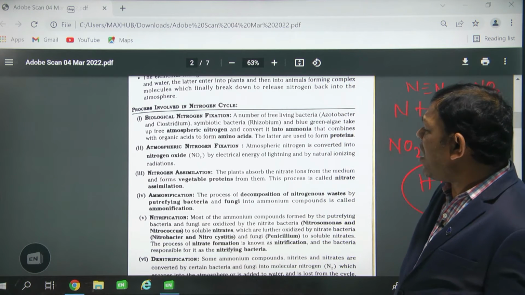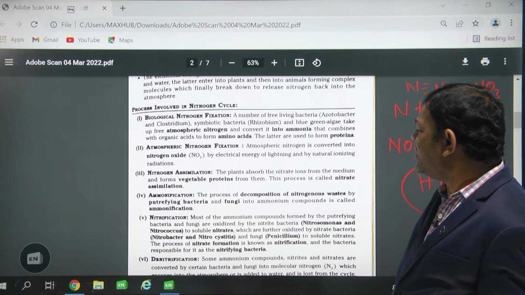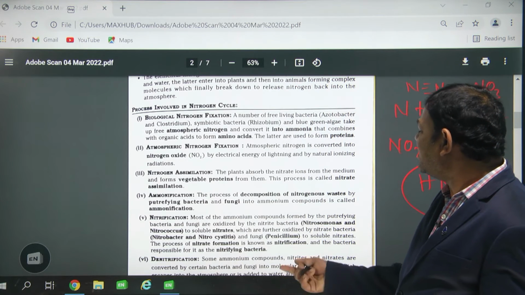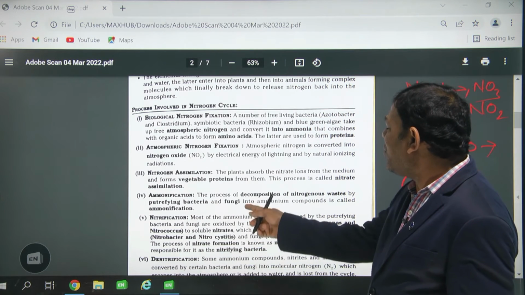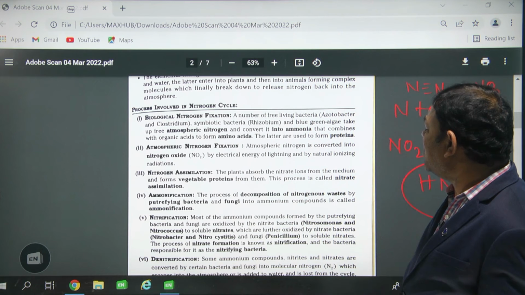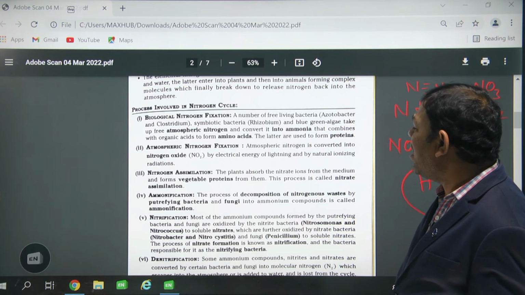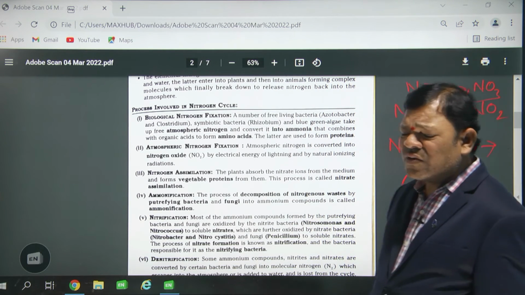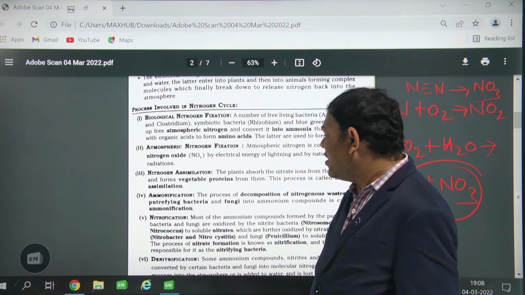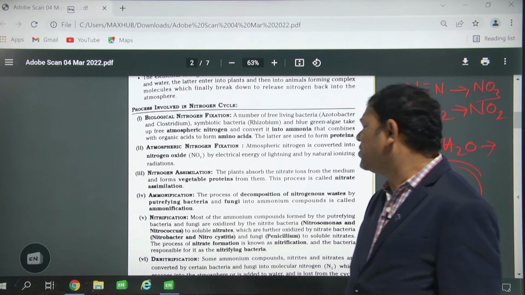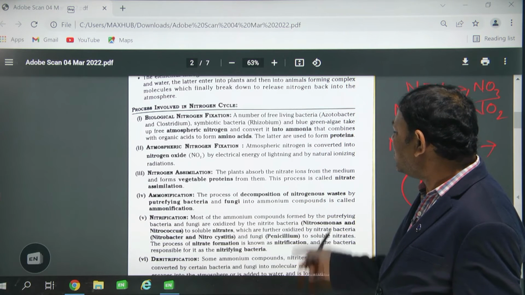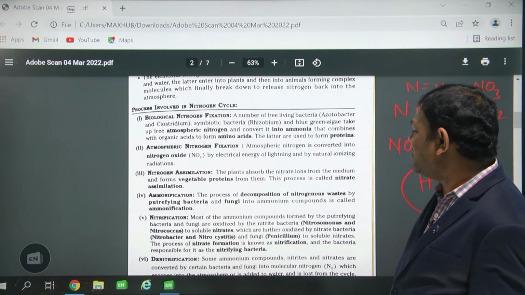Okay. Next, ammonification. What is the meaning of ammonification? Ammonification means the process of decomposition of nitrogenous waste by putrefying bacteria and fungi into ammonia. What is the waste material? It comes from the nitrogenous waste of living things like plants and animals.